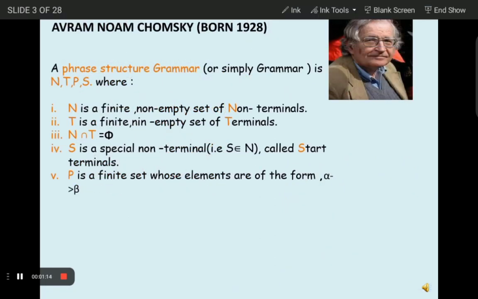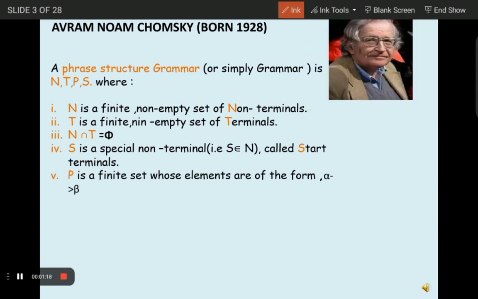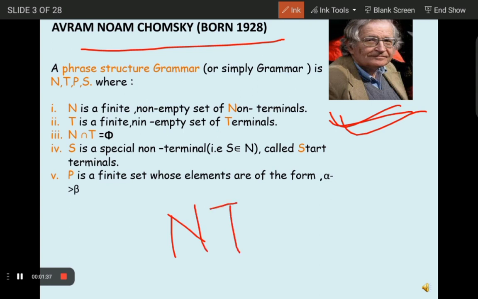Now let's see Noam Chomsky's theory. Here you can see a man, Avram Noam Chomsky, who was born in 1928. He gave the phrase structure grammar definition. He is the greatest linguist. He has given the phrase structure grammar, or simply grammar theory, which is N, T, P, and S, where